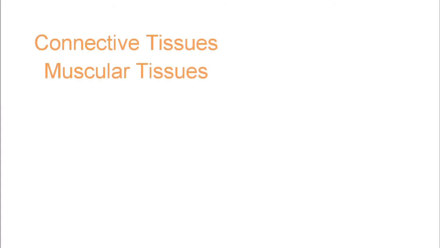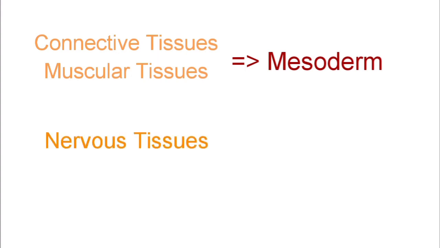Now the other two types of tissues, that is connective tissue and muscular tissue, are derived only from mesoderm. That is, it is only the mesoderm that can give rise to these tissues. The last category is of nervous tissues. These tissues are derived from ectoderm only. It is only the ectoderm layer which can give rise to our nervous tissues.